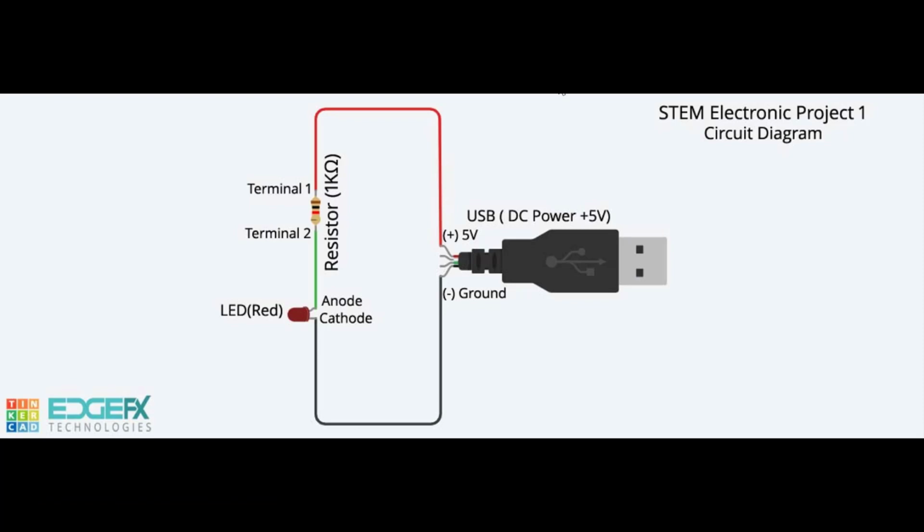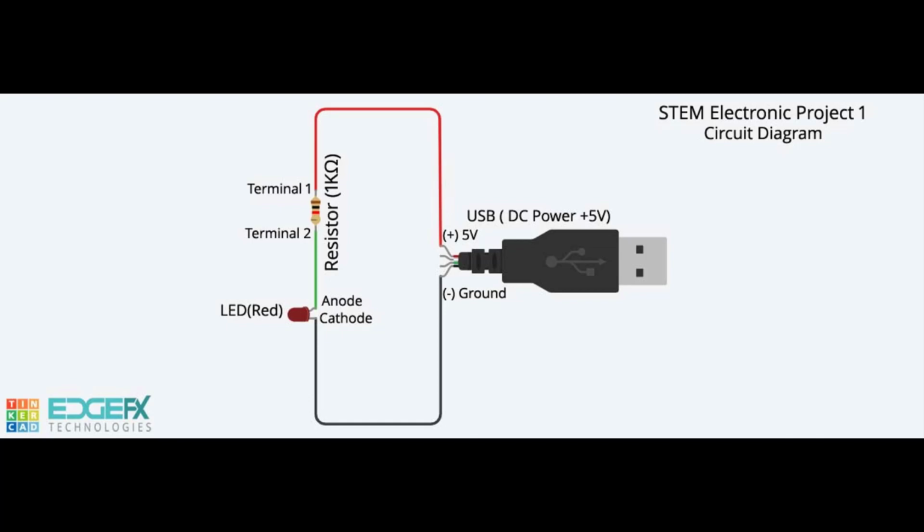In electronics, when the current flows from the positive of the power supply and reaches the ground, negative, through other components, the path is completed and it is called a closed circuit. On the other hand, if there is an interruption in the current flow between positive and negative, the path is incomplete and so it is referred to as an open circuit.